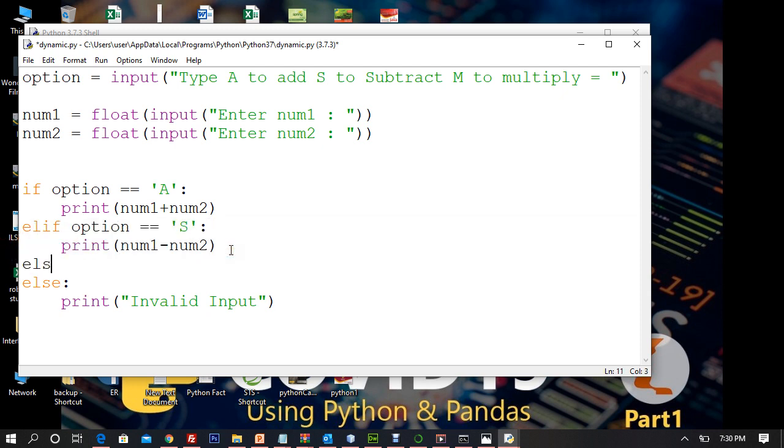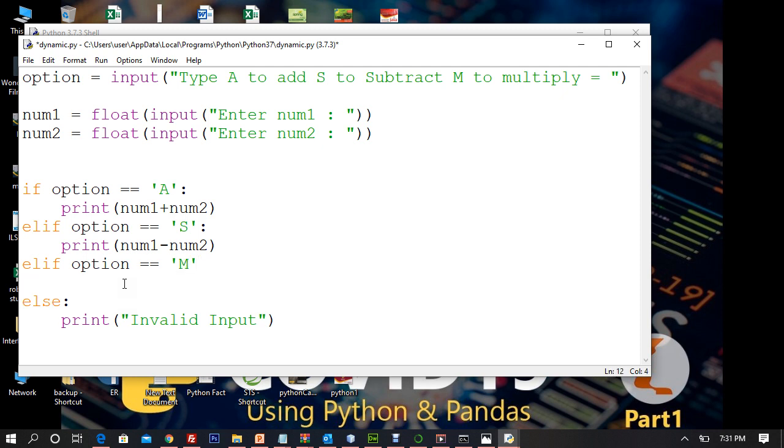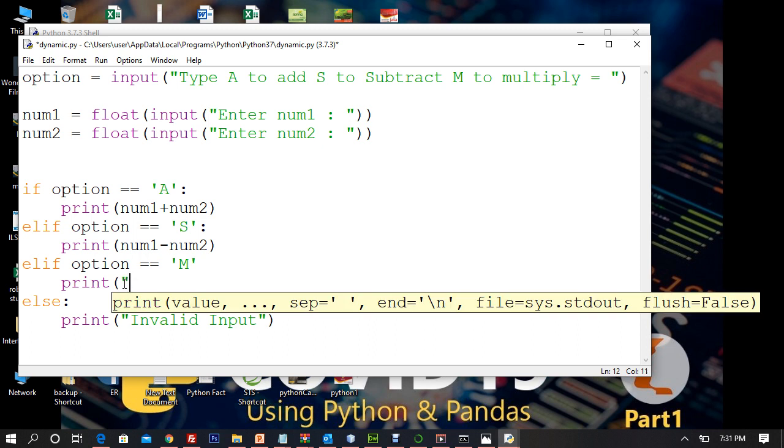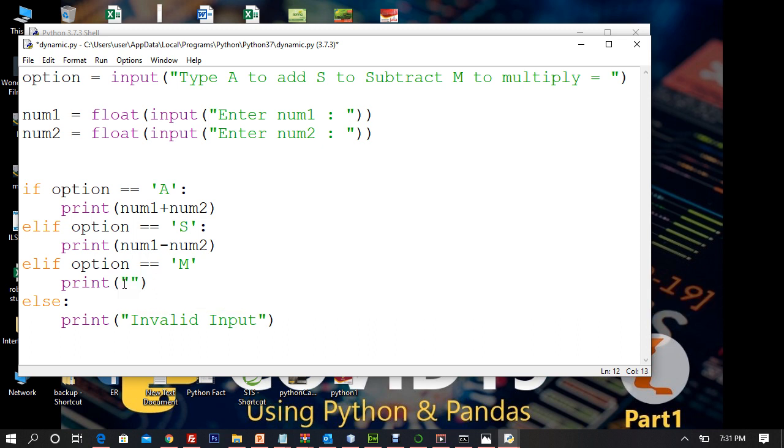I will say elif, right? If it is neither A nor S, then try this. Maybe option may be compared to multiply, and then print num1 multiplied by num2, right?